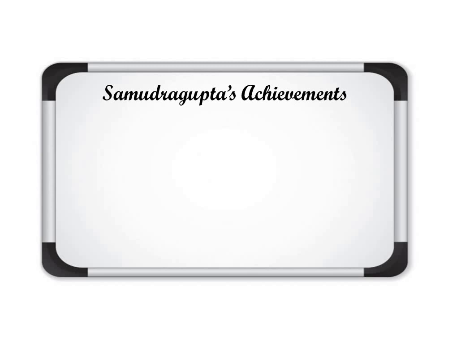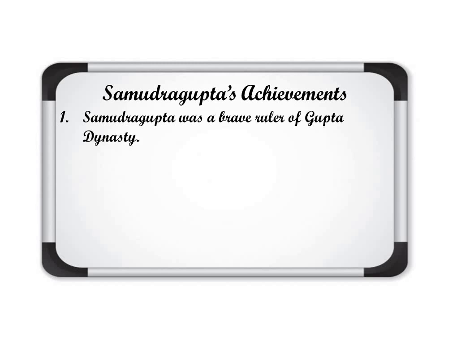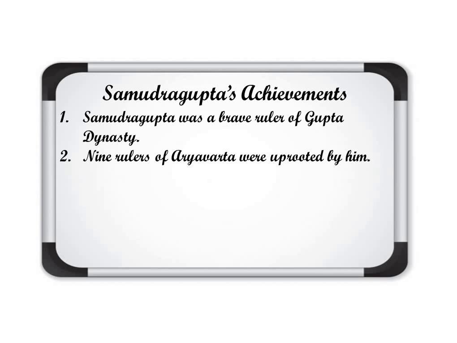Samudragupta's achievements. Okay, as I told you, here we are talking about the achievements in the wars, in the battles. So the first one, Samudragupta was a brave ruler of the Gupta dynasty, that we have already discussed. 9 rulers of Aryavarta were uprooted by him. Aryavarta, as I have shown you in the map, so 9 rulers of Aryavarta were uprooted, means they were completely defeated and merged with Samudragupta's empire.